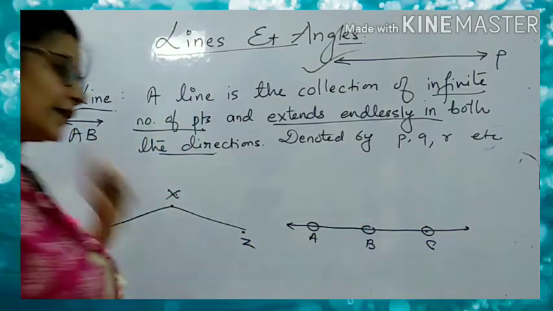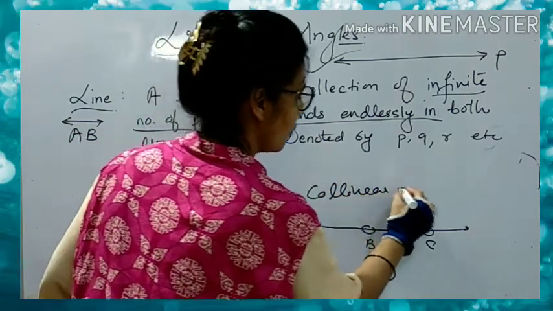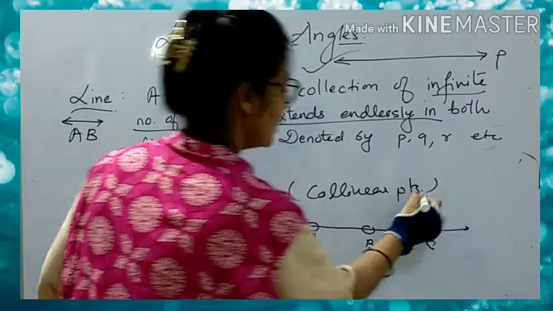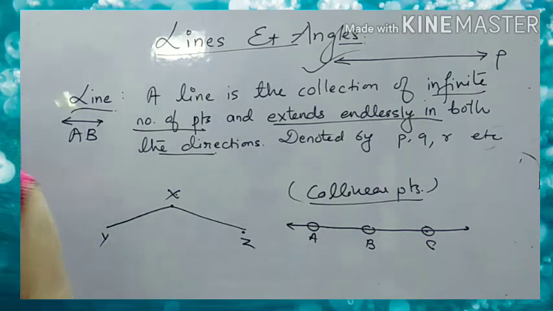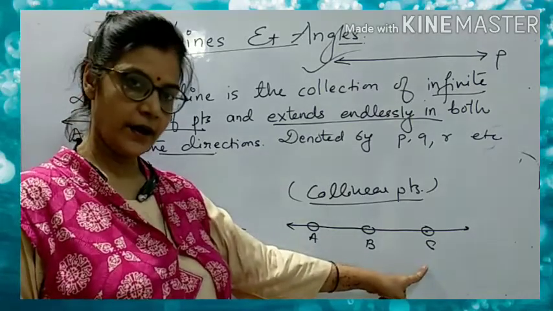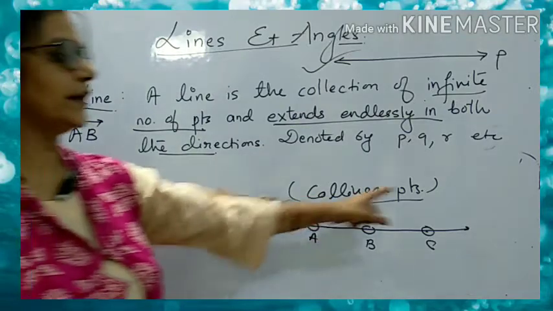So what will we call them? The points are said to be the collinear points. We will call them collinear points. So what are collinear points? Collinear points are 3 or more points which lie on the same line. So 3 or more points which lie on the same line are said to be collinear points.